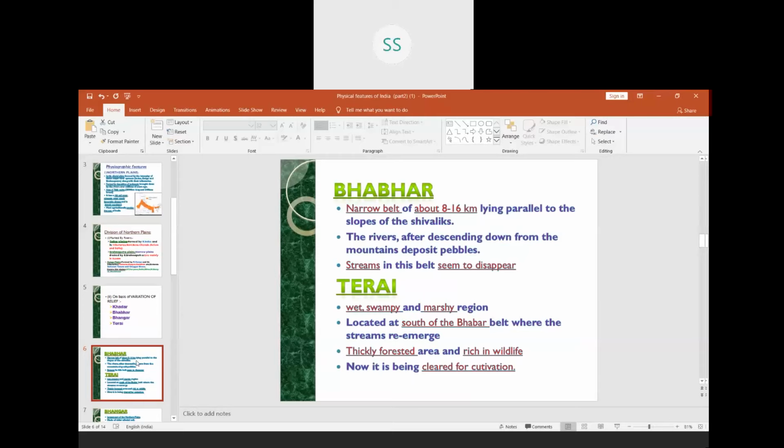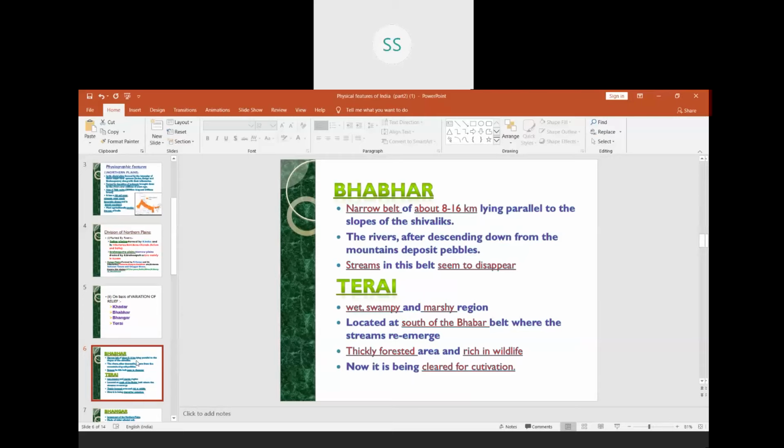So in this belt, the streams seem to disappear. They are flowing, but they are flowing under the bed of these pebbles, so you can't see them. That is the Bhabar belt.